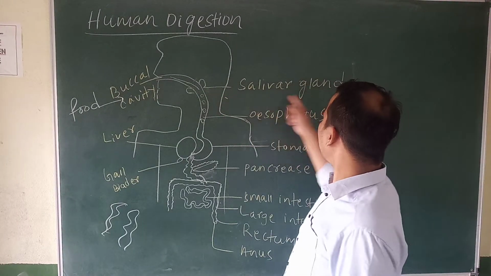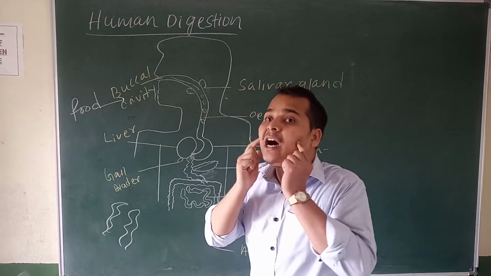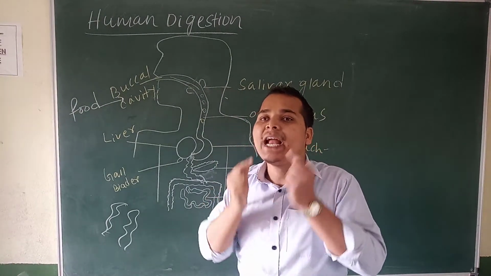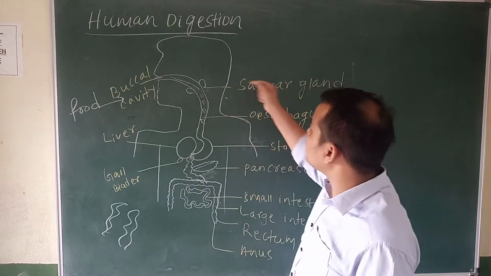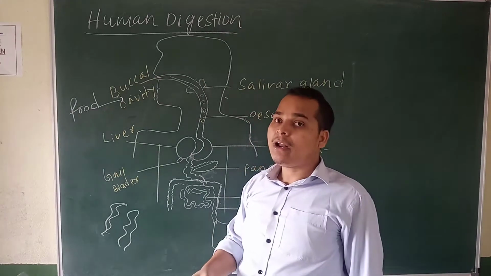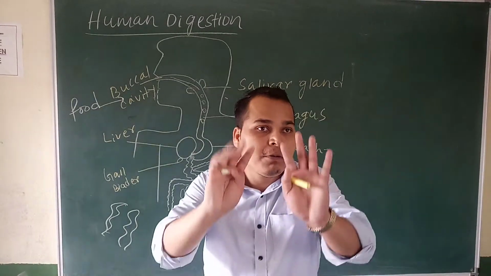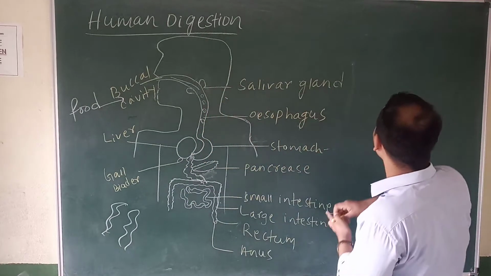Here the salivary gland is there. This salivary gland is on both sides of our cheek and below the tongue. So the salivary gland mixes with the food. And in the mouth, teeth are there. So how many types of teeth are there?